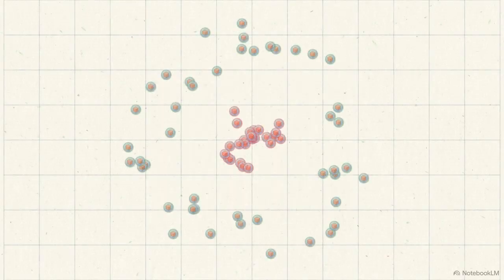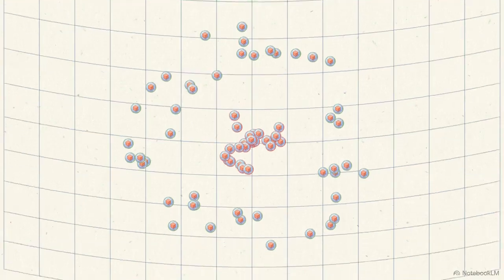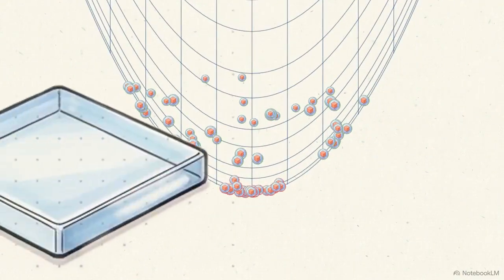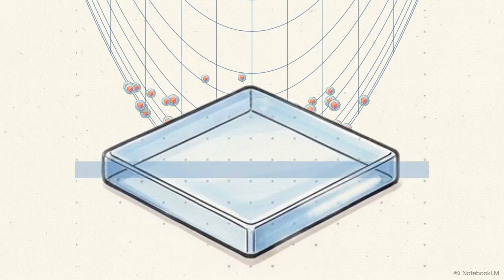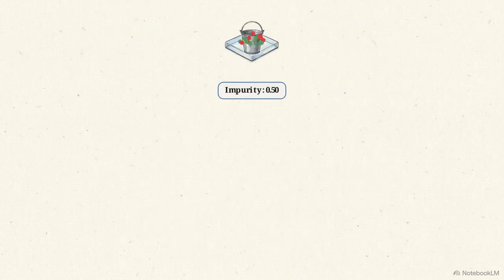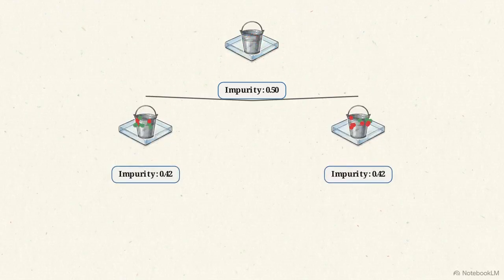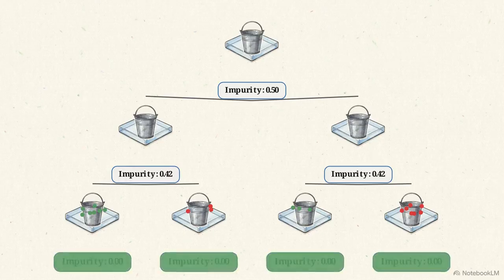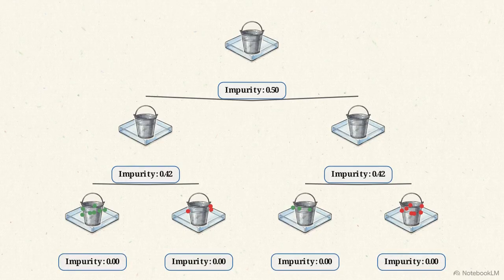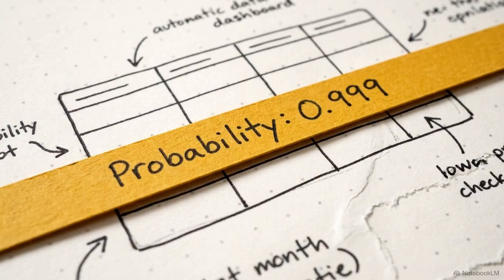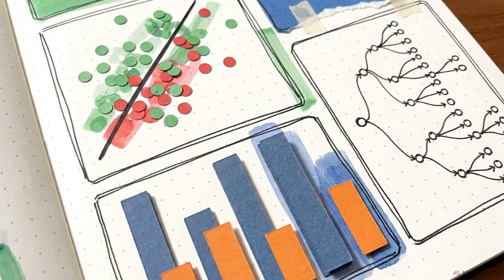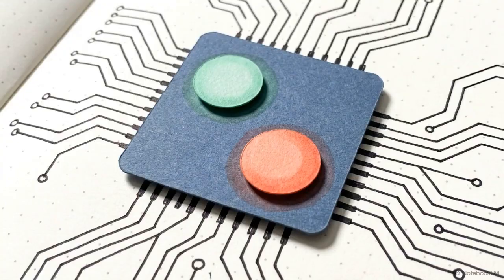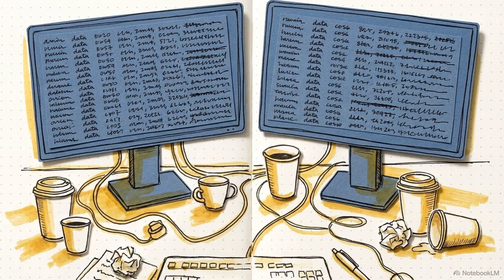For data that is spatially tangled, support vector machines find the optimal hyperplane. They maximize the margin, the empty space between classes, effectively carving a wide neutral zone between the groups to ensure a clean separation. When logic is hierarchical, we use decision trees. They ask a series of questions to find the most decisive features, measuring the impurity of each bucket to ensure every branch leads to a clear, concentrated outcome. Whether the machine is calculating probability, carving space, or branching logic, its success is completely dictated by the raw, often imbalanced reality of the data it consumes.